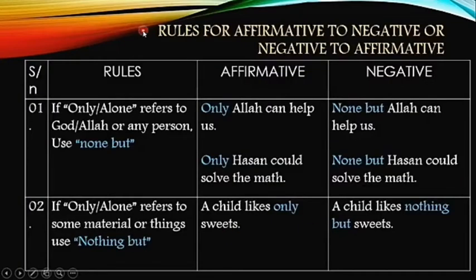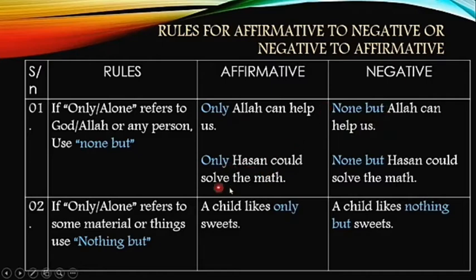Rules for affirmative to negative or negative to affirmative. The first three rules deal with the words only or alone. These words could refer to some person, or to some things or material, and to some number also. The first one says, if only or alone refers to God or Allah or any person, we have to use none but to change them into negative. For example, only Allah can help us. None but Allah can help us. Here, instead of only we have used none but.